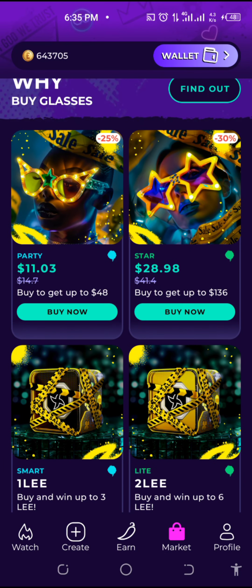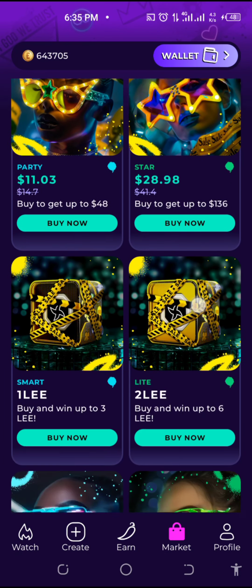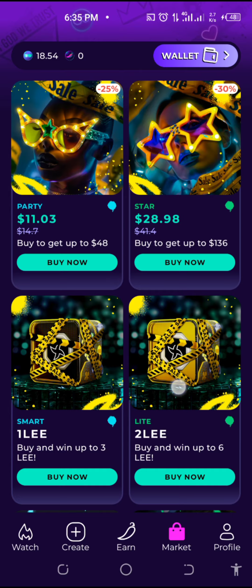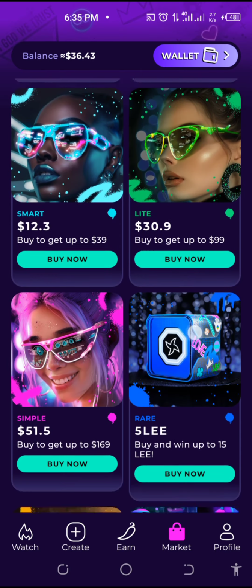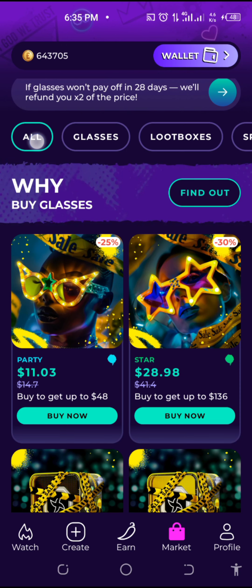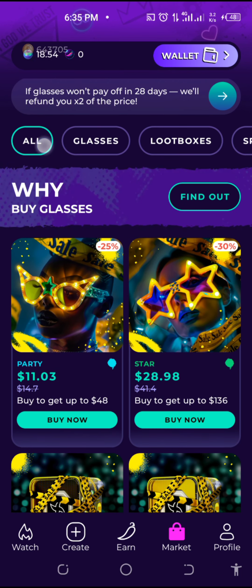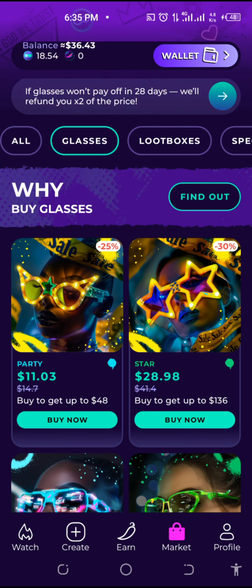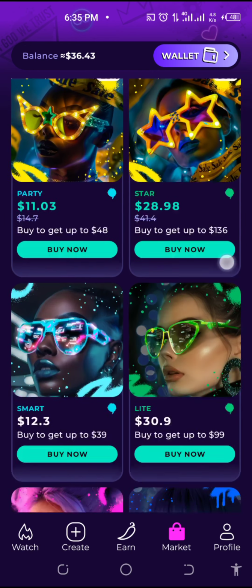Okay, right now I want to buy. I'm at the market, as you can see. I want to buy a glass. I want to buy this glass. Currently, it is set to all the things you can buy. It is set to all. So I want to buy glasses. I will just use these glasses filter so that it will filter out the glasses for me.